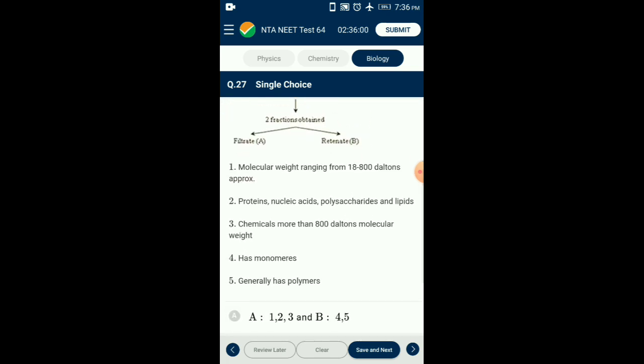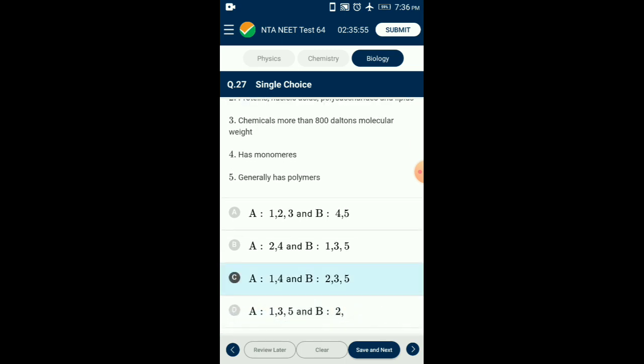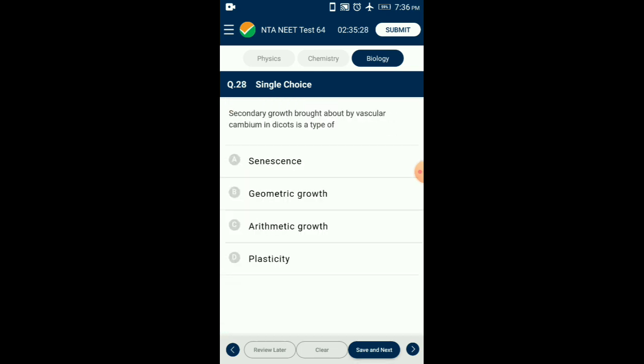So the answer for this question is option C. A is 1, 4 and B is 2, 3, 5 from the given 5 statements. Question number 28.